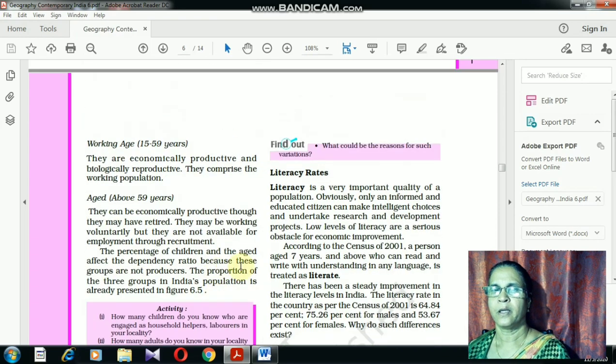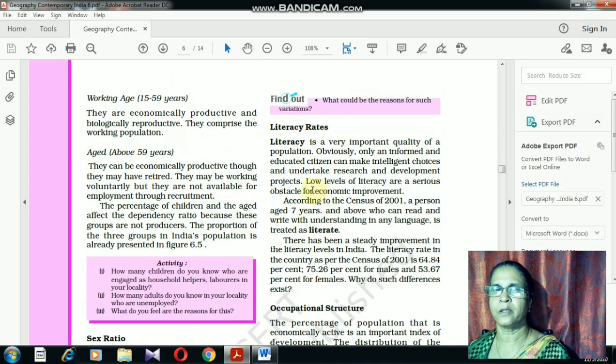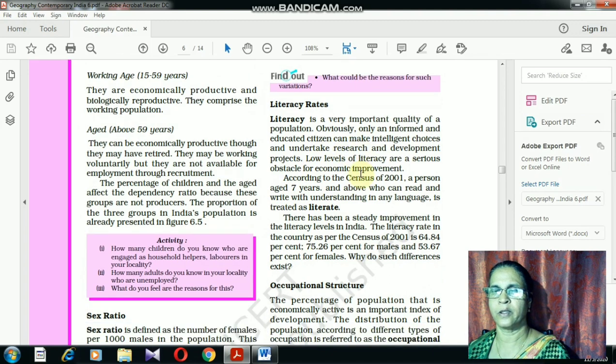Apart from that, the next question could be on literacy rates. This is another quality of a population. Over literacy, a question may be asked: who is a literate?